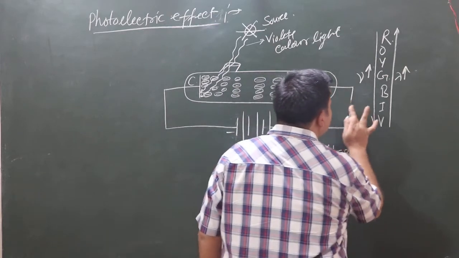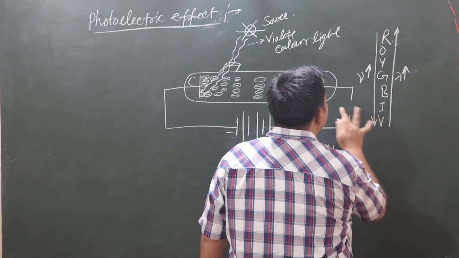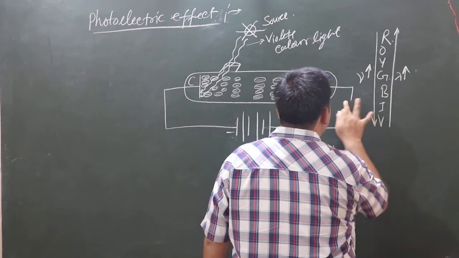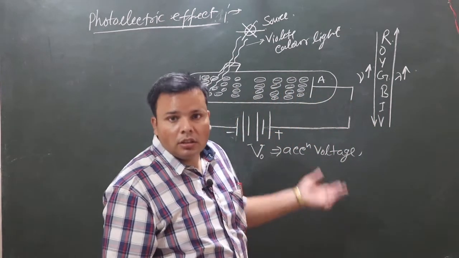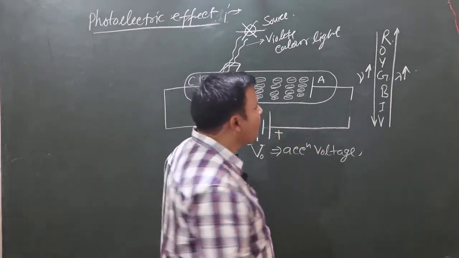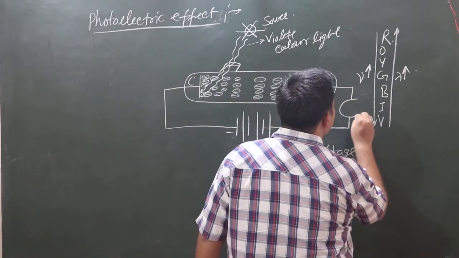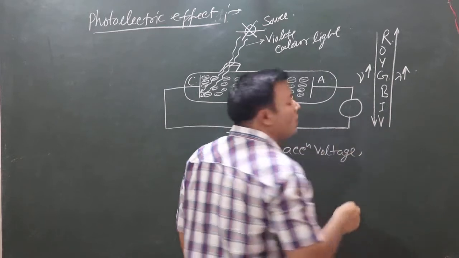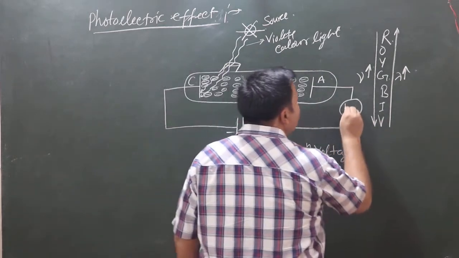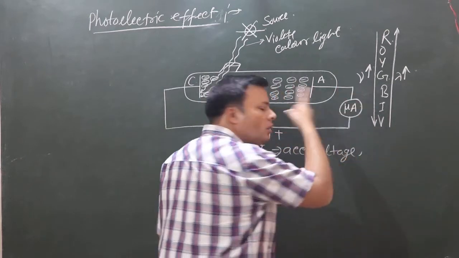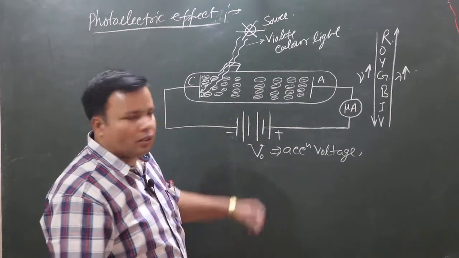Here we will connect a microammeter to this circuit, to know how the photoelectric emission has been done.